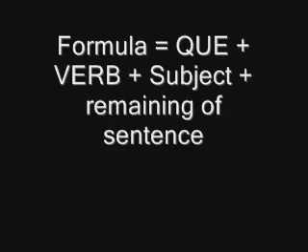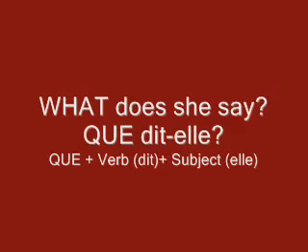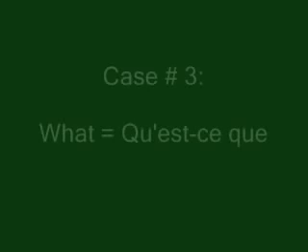And here is another question in English where what is immediately followed by a verb. When you ask this question, what does she say? In French it will be que dit-elle? So you use que and then the verb plus the subject. You'll have to invert the order subject verb, which will become verb subject, and this is very important. Que dit-elle?